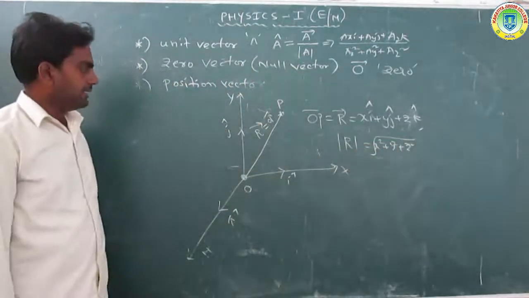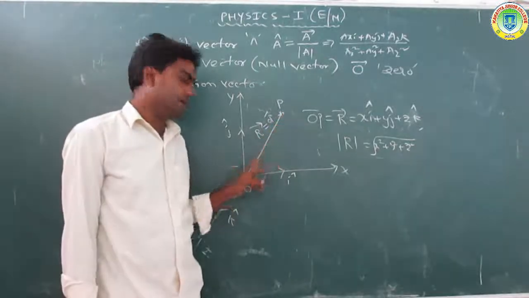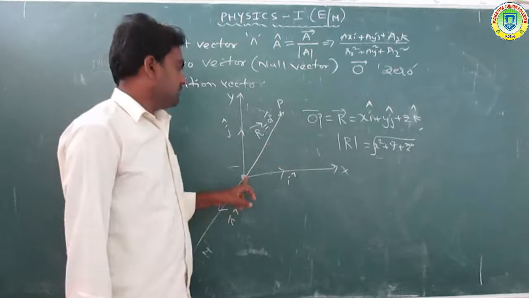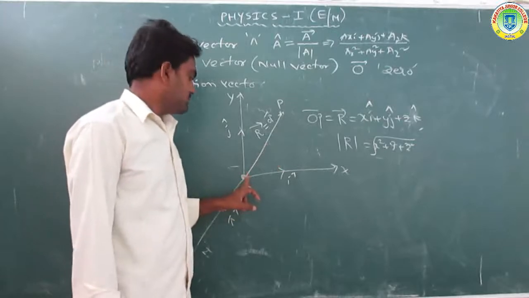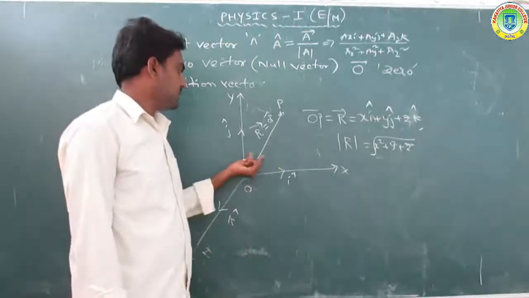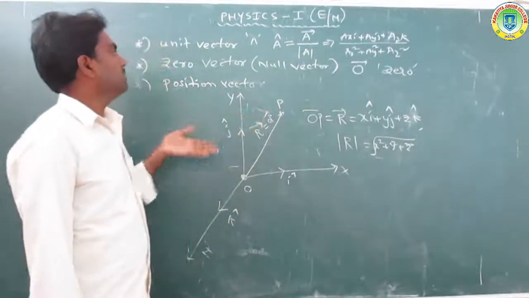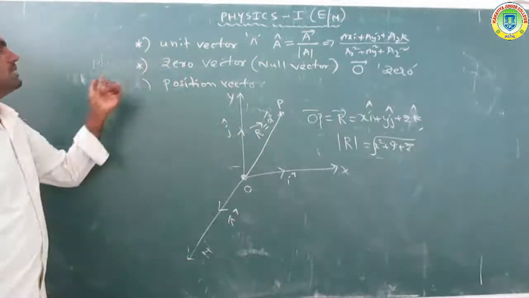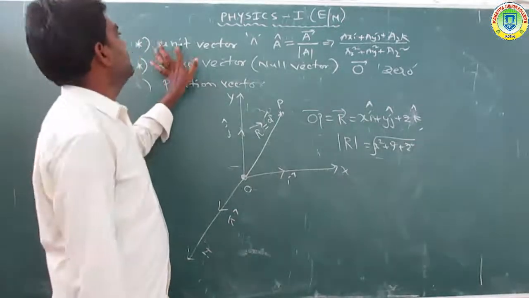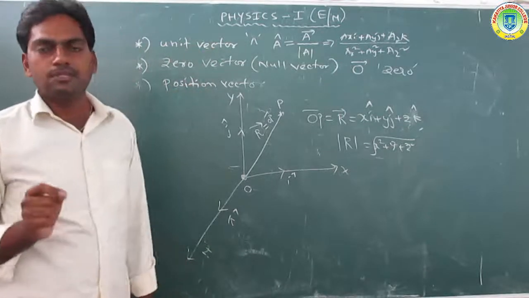Clear that? The point P is joined to the coordinate system, so the position is represented with respect to the coordinate system. So what is the position vector, the zero vector, the null vector, and the unit vector?